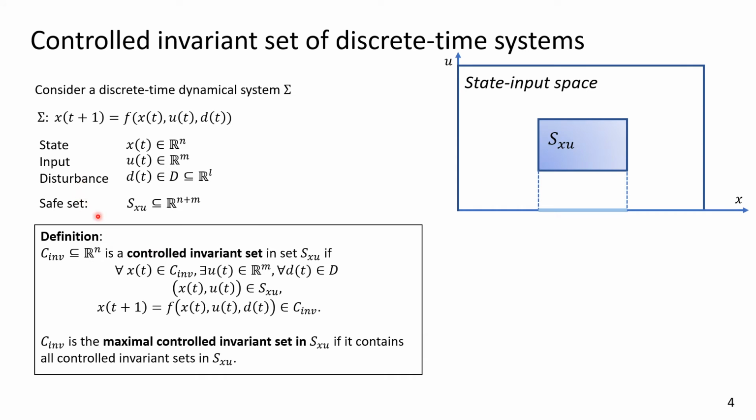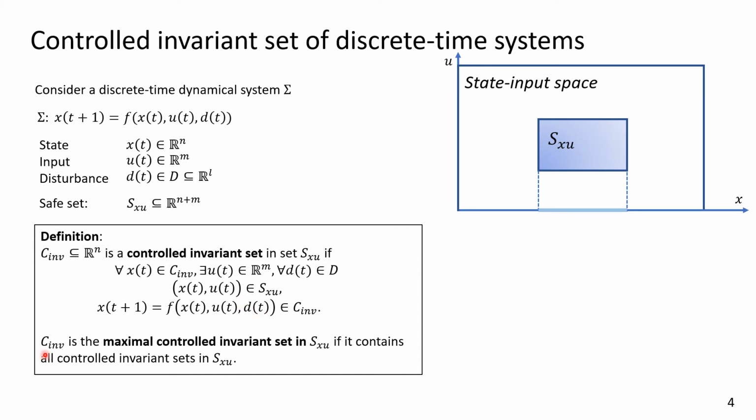Given the system and the safe set, we say a set C_inf is a control invariant set of the system in the safe set if for all states in C_inf, there exists some input u such that the state-input pair belongs to the safe set and the next state belongs to the set C_inf, robust to all disturbances in the disturbance set.